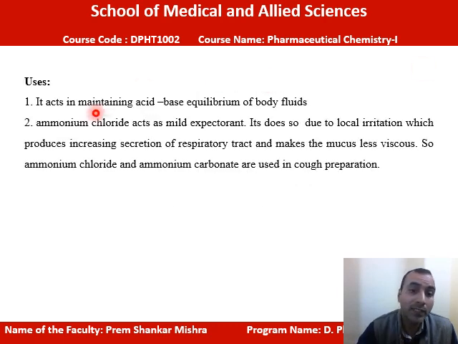Now we will see uses. What is the use of ammonium chloride? It's very important. It acts in maintaining the acid-base equilibrium in the body fluid. Ammonium chloride also acts as a mild expectorant. It does so due to local irritation, which increases the secretion of the respiratory tract and makes the mucus less viscous. So ammonium chloride and ammonium carbonate are used in cough preparations. So these are the basic uses of ammonium chloride.